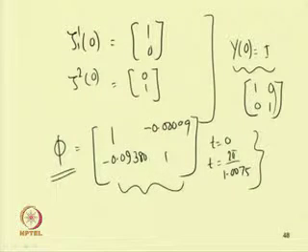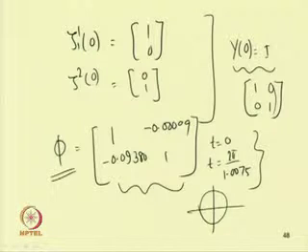So, one can study the stability of the system. For the system to be stable, one of the eigenvalues should be on this unit circle, where this is the real part and this is the imaginary part. The other roots would be inside this unit circle. So, if all the roots are inside this unit circle, then only it will be stable.